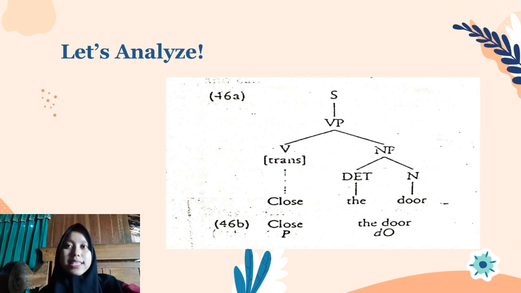Now let's analyze the example sentence. The sentence can only be divided into one part, that is verb phrase. Verb phrase is divided into two parts, that is verb and noun phrase. The verb is occupied by close, the determiner is occupied by the, and the last noun is occupied by door.